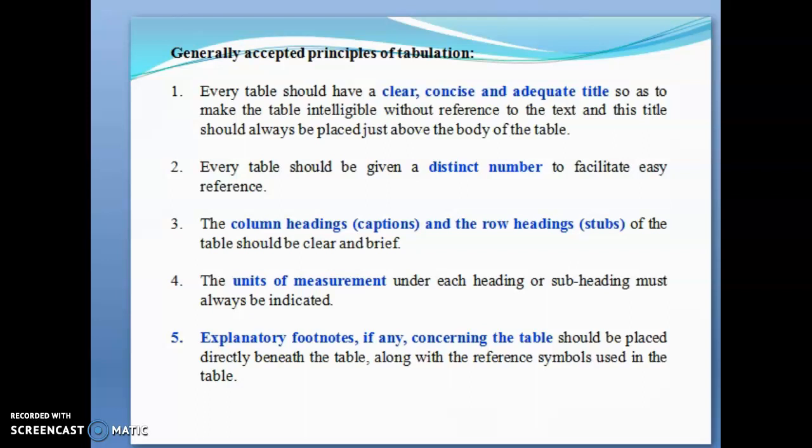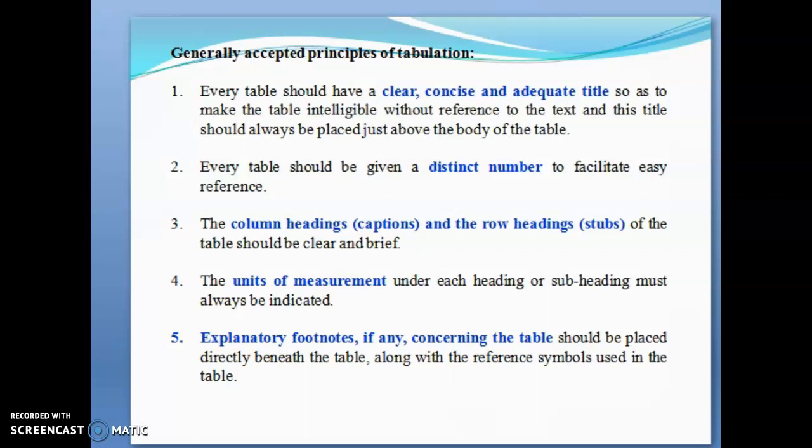I'm just giving a snapshot of whatever is very important. Number one, a clear, concise and adequate title has to be given, and it should be given a distinct number. For each and every table there should be a distinct number, and the column headings must have captions, and the row headings are the stubs. So the table will be very clear and briefly understandable.